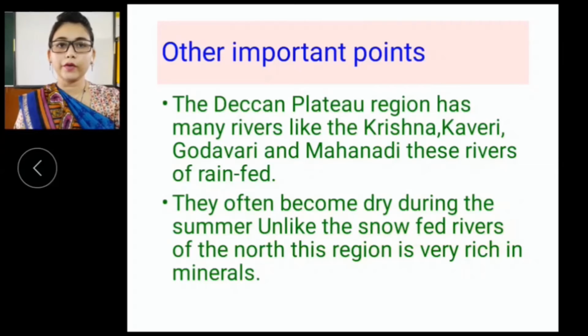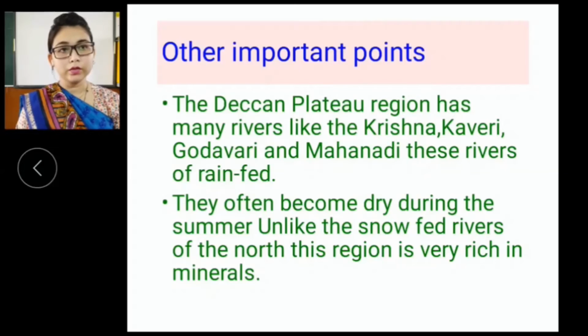Unlike the snow-fed rivers of the north, which come from the mountains and have water throughout the year, these rivers do not have water throughout the year. But this region is very rich in minerals. Now let's move further.